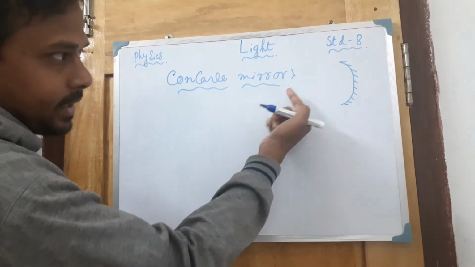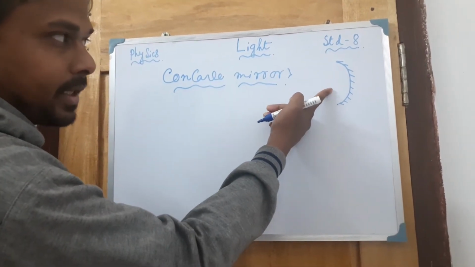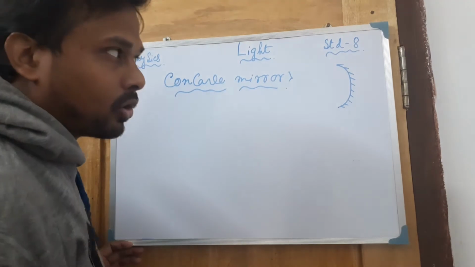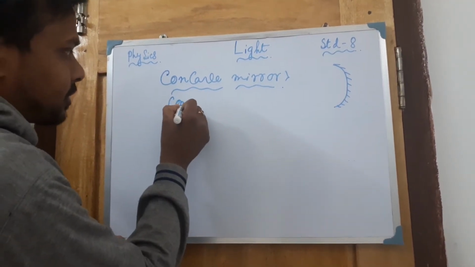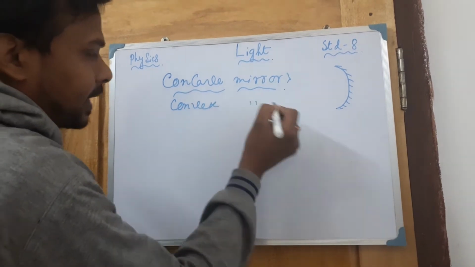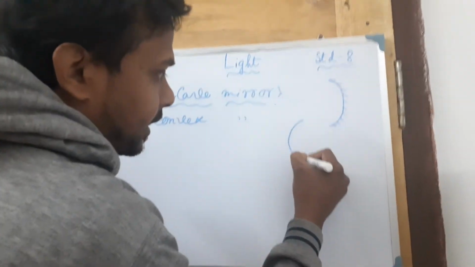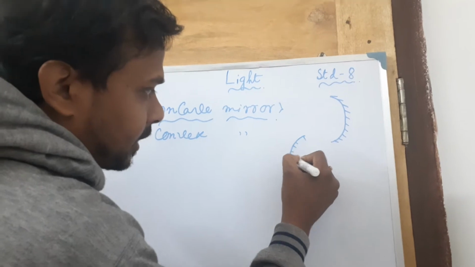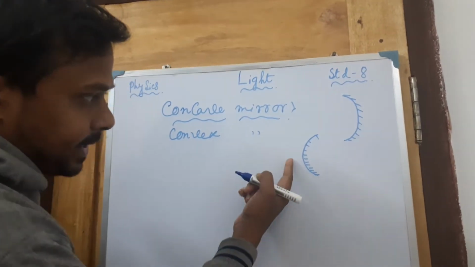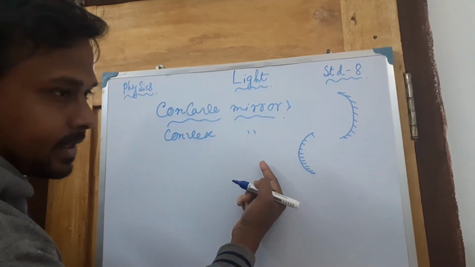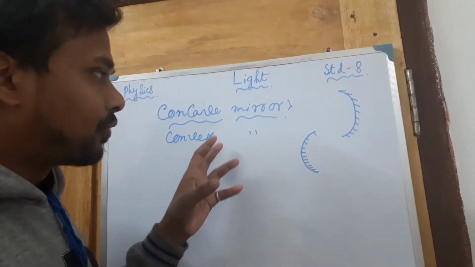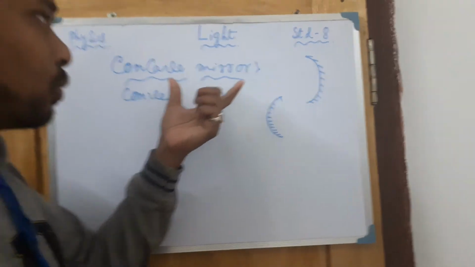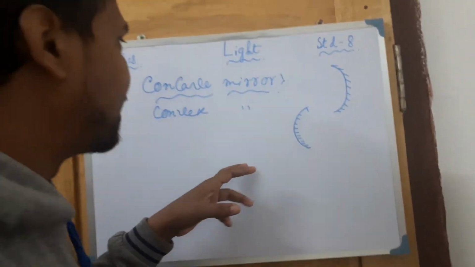This side is the reflecting surface and the other side is the non-reflecting surface. If you talk about the convex mirror, it is just the opposite. This is the actual diagram of it. Here this side is the reflecting surface and this other side is the non-reflecting surface. So from here you can easily conclude which mirror can produce what type of images.